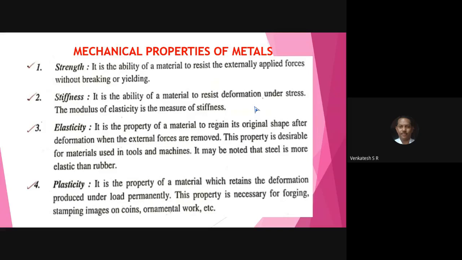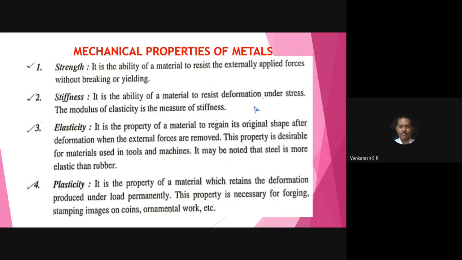If it is in the plastic limit, you observe the change in the shape and dimension of the specimen. That is plastic deformation. That is permanent. If you remove the load in the plastic limit, the deformation is permanent. So that's very, very important.